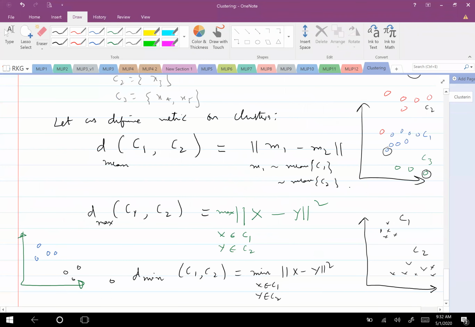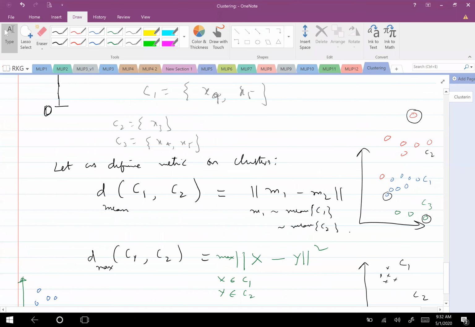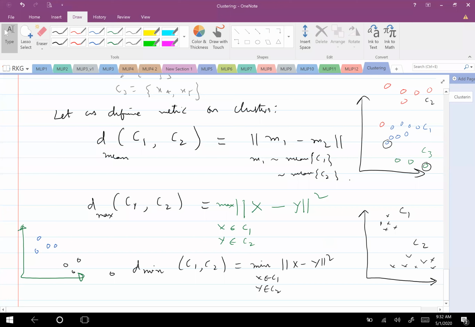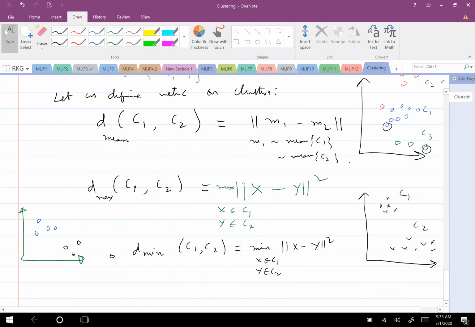Sir, yeah. These are the corresponding farthest points and closest points, sir. Right. These are the corresponding farthest points and these are the corresponding closest points between two clusters. Based on that, I am defining the distance metric. So now if I consider the farthest point, this is the distance metric. In this example, between C1, C2, C3, I merge C1 with C3. Whereas if the closest point is considered, I will merge C1 with C2. Is this clear? Yes, sir.